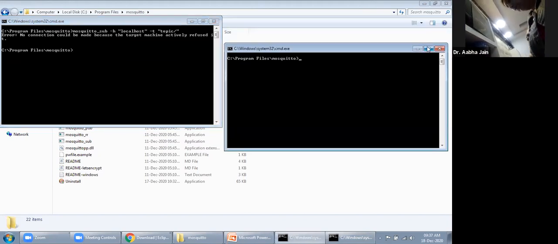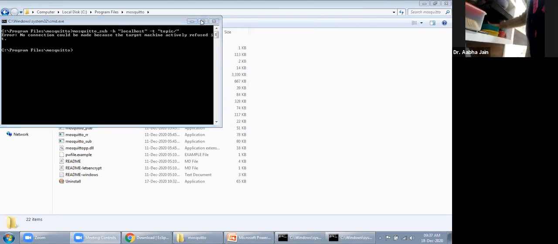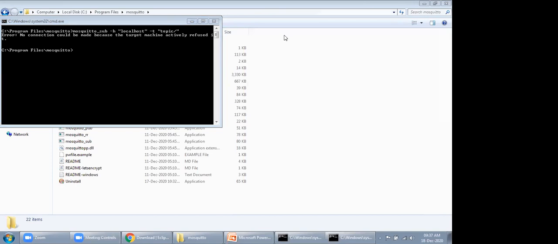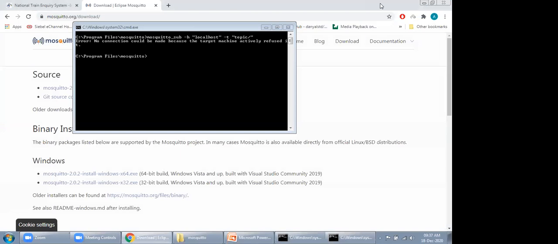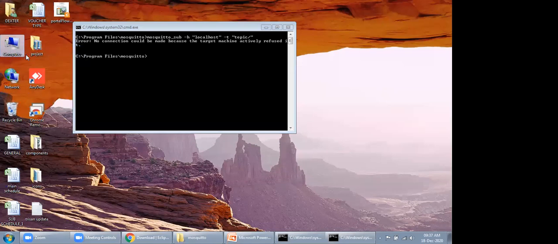Okay. You are seeing this. So you are having this kind of error: no connection could be made because the target machine actively refused the connection. This error is popping up because your message broker is not active. So just right click on My Computer and go into Manage.